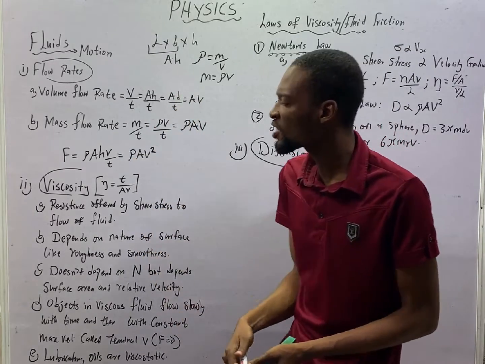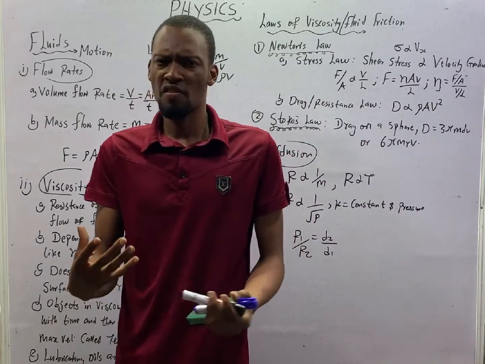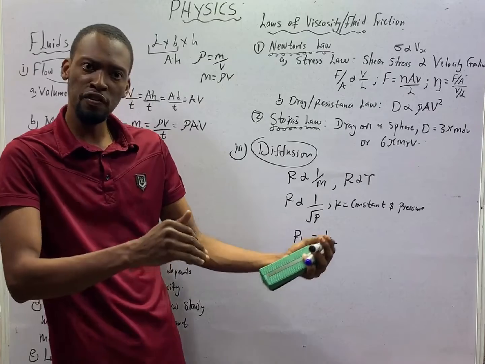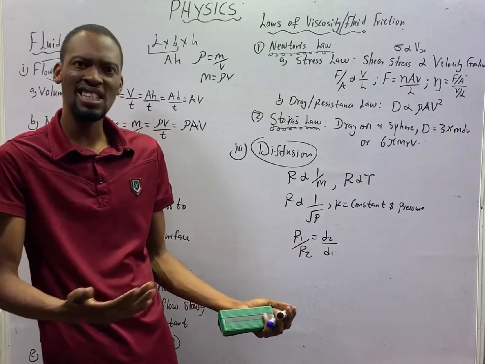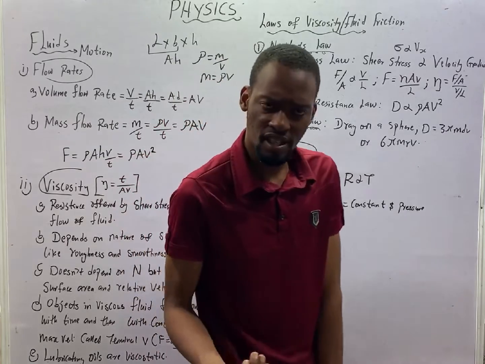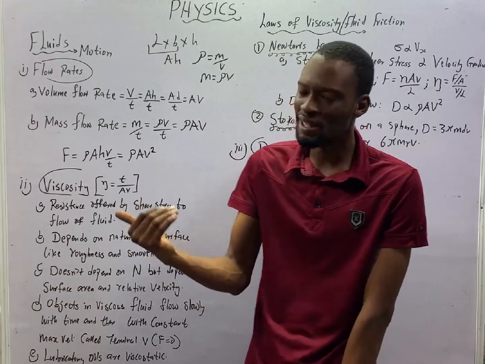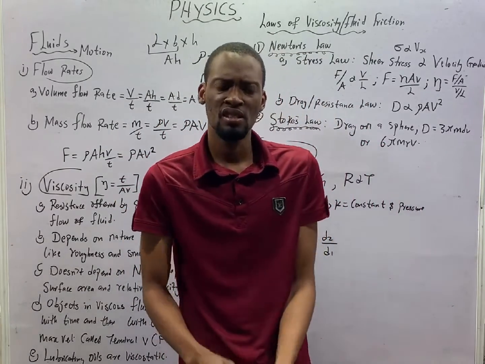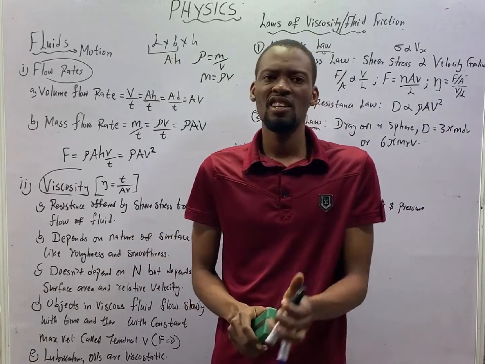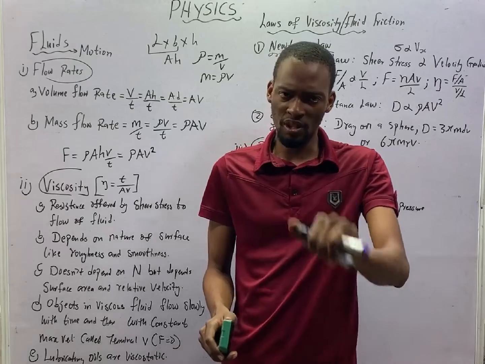What is viscosity? Viscosity is the resistance of fluid to flow or change in shape. We know that one of the differences between solids and liquids is that liquids take the shape of the container.